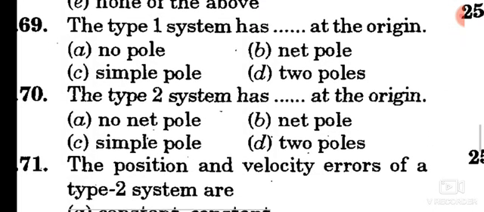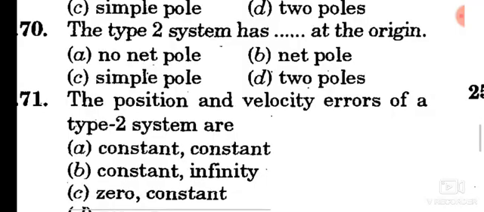Question number 69. The type 1 system has dash at the origin. Option C, simple pole at the origin. These are the most important: type 0, type 1, type 2.